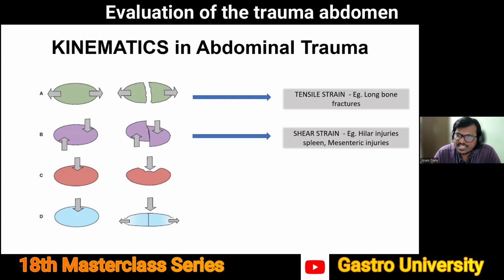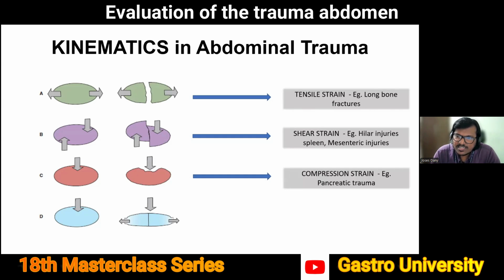Very classically, you see this with deceleration injuries causing hilar injuries of the spleen, commonly causing bucket handle injuries of the mesentery. This should especially be suspected when there is a history of sudden deceleration, which is high velocity two-wheeler, four-wheeler injuries, fall from heights, especially larger heights.